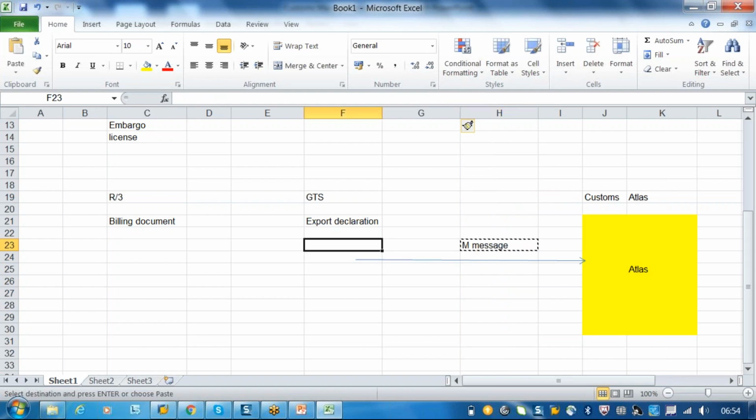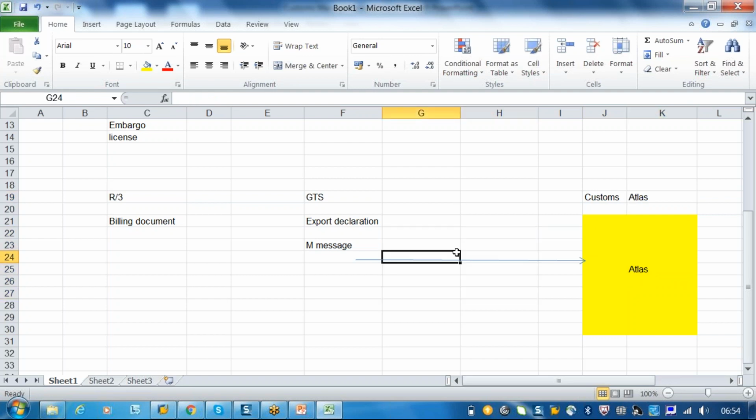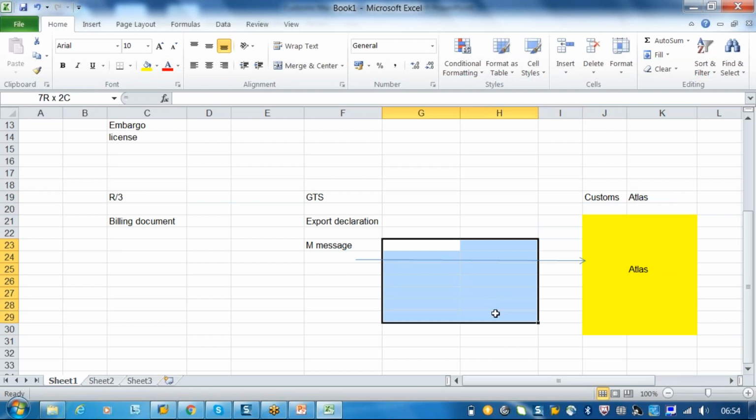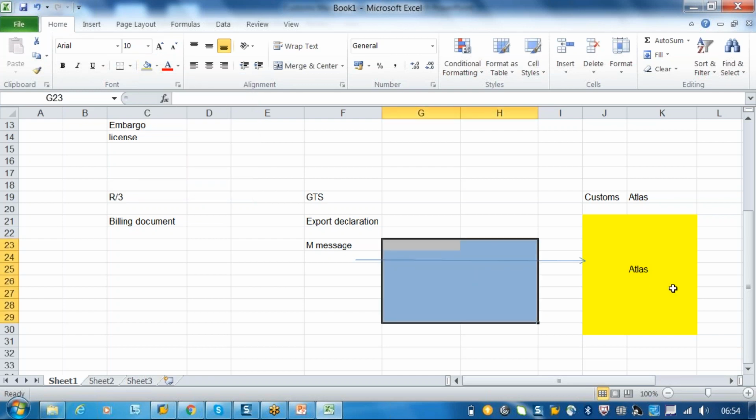So this Atlas is within GTS? No, this customs system is a legacy system. It's not within GTS. It's a local system. Okay, so this customs system might be anything, right? So is it only the Atlas or does it depend on the organization? No, it is always Atlas, for example, if you are dealing with Germany. And if you are dealing with the US, it is always AES. So it's not their own system. It is a customs authority system, a country system. Okay, it is a country-specific design.